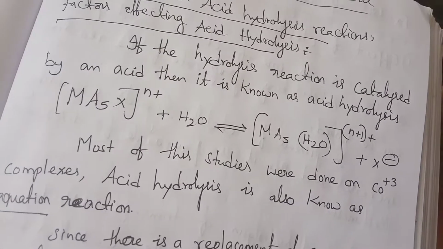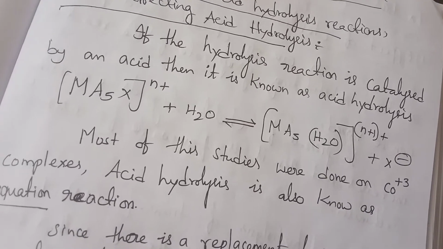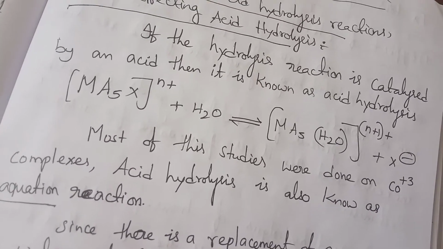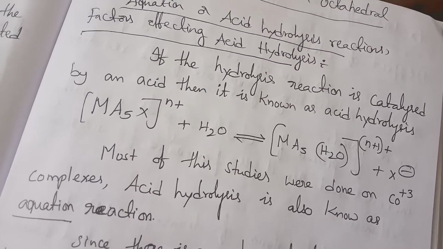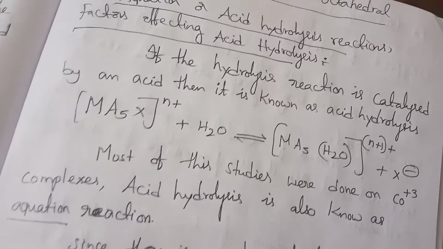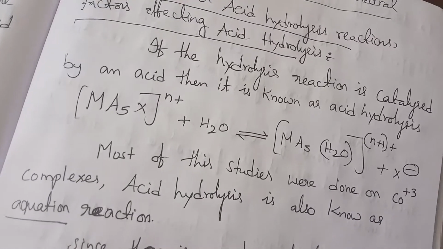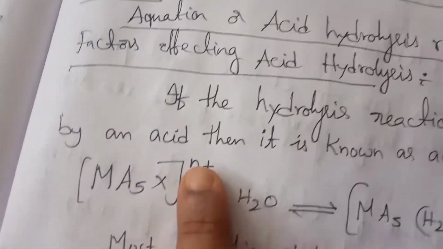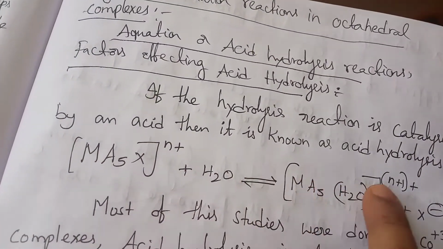First we discuss acid hydrolysis. We already know it well now. Here the word is acid. In the presence of an acid catalyst, the hydrolysis is going on. In the name of the particular acid hydrolysis, the entire reaction, the wording and the process going on, everything is in the name. So if the hydrolysis reaction is catalyzed by an acid, then it is known as acid hydrolysis.